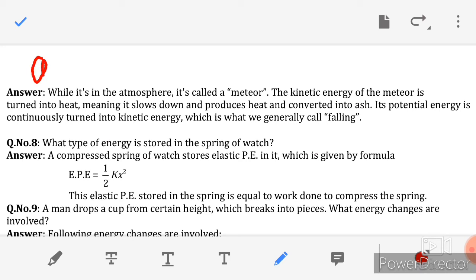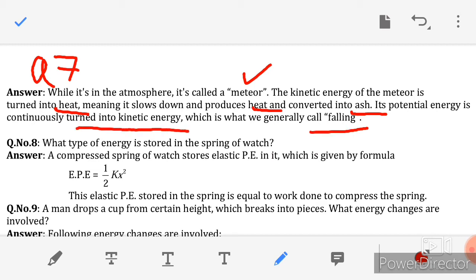So the answer of question number 7 is, while it's in the atmosphere, it is called a meteor. The kinetic energy of the meteor is turned into heat, meaning it slowed down and produced heat and converted into ash. Its potential energy is continuously turned into kinetic energy, which is what we generally call falling.